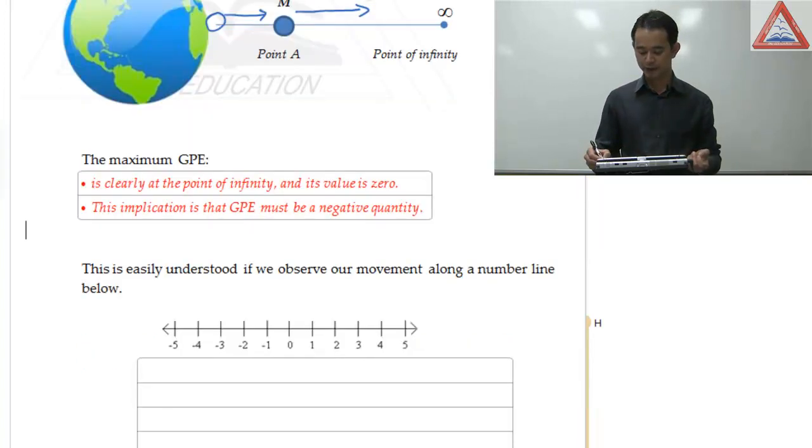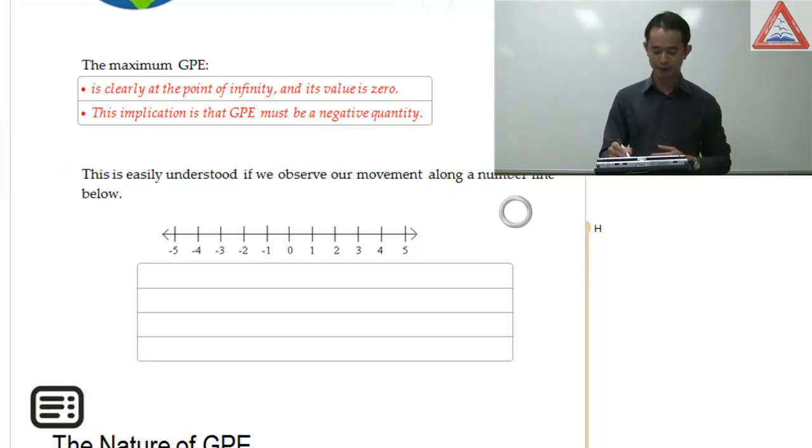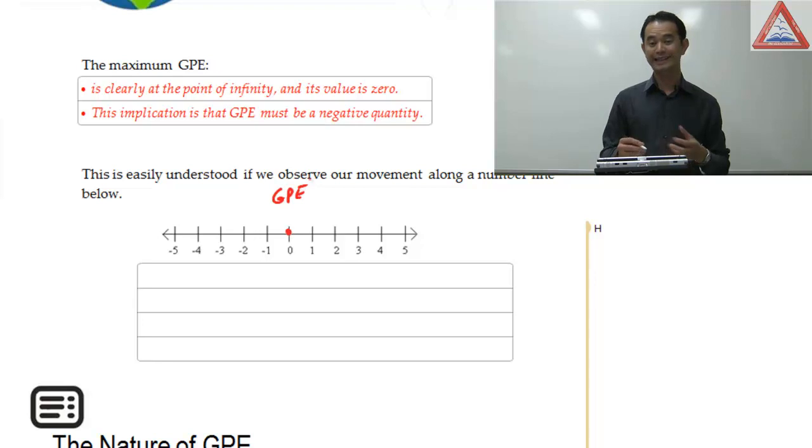I know some of you still find this hard to digest, so let me make it clearer using mathematics. Let's consider a number line as shown here. This is easily understood if we observe our movement along a number line. Imagine you are here at 0, and let's imagine this number line indicates the value of GPE. We know that at 0 is the point of infinity in our gravitational field.